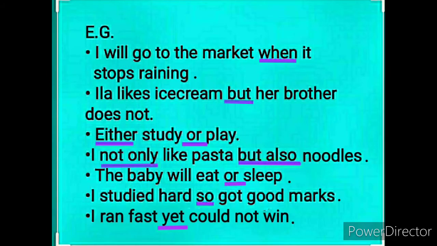I will go to the market when it stops raining. Ela likes ice cream, but her brother does not. Either study or play. I not only like pasta but also noodles. The baby will eat or sleep. I study hard so got good marks. I ran fast yet could not win. So here when, but, either or, not only but also, or, so, yet are conjunctions.